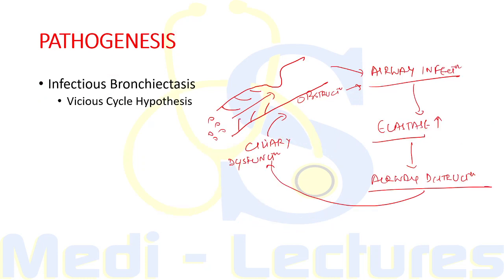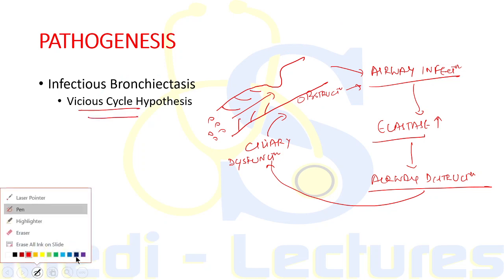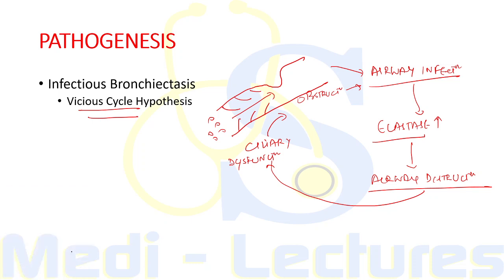Now, when we consider the pathogenesis of bronchiectasis, a very important hypothesis is the vicious cycle hypothesis. This explains that whenever the pathogenesis of bronchiectasis is initiated, it forms a vicious cycle. For example, if the first step is airway infection due to an invading organism like tuberculosis, non-tubercular mycobacteria or a gram-negative organism, this will lead to accumulation of neutrophils.